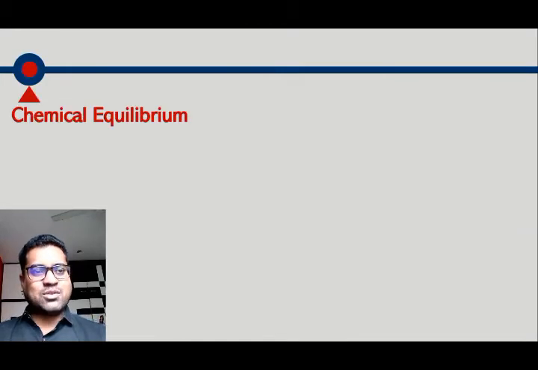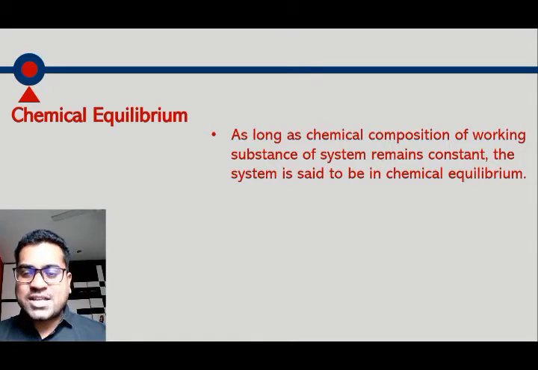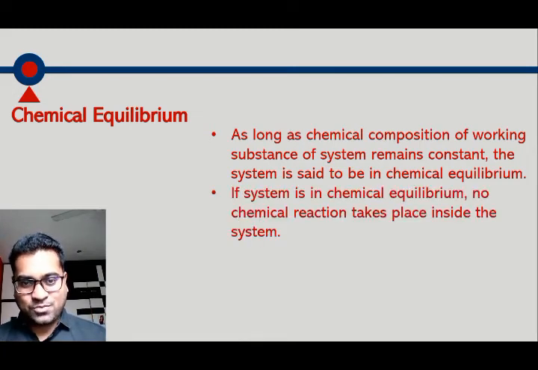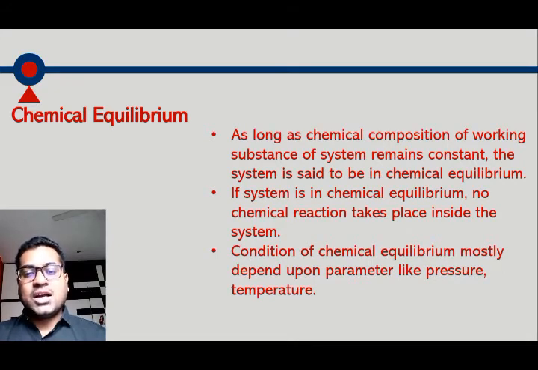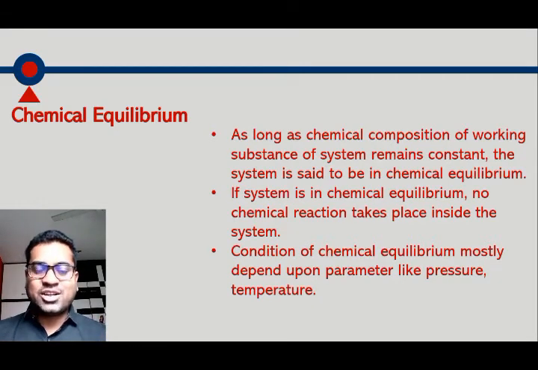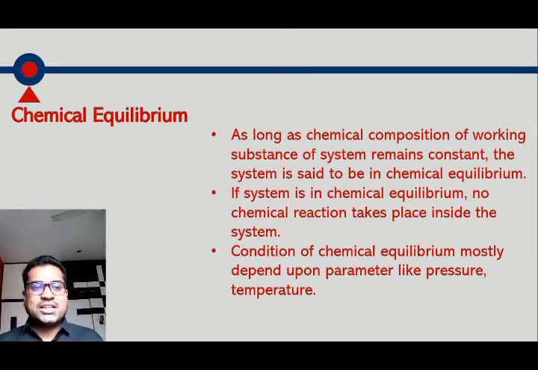Let's move to the next equilibrium, that is chemical equilibrium. As long as the chemical composition of the working substance of the system remains constant, the system is said to be in chemical equilibrium. Next, if the system is in chemical equilibrium, no chemical reaction takes place inside the system. Next, the condition of chemical equilibrium mostly depends upon parameters like pressure and temperature. So these are three facts about chemical equilibrium. Let's elaborate more about this.